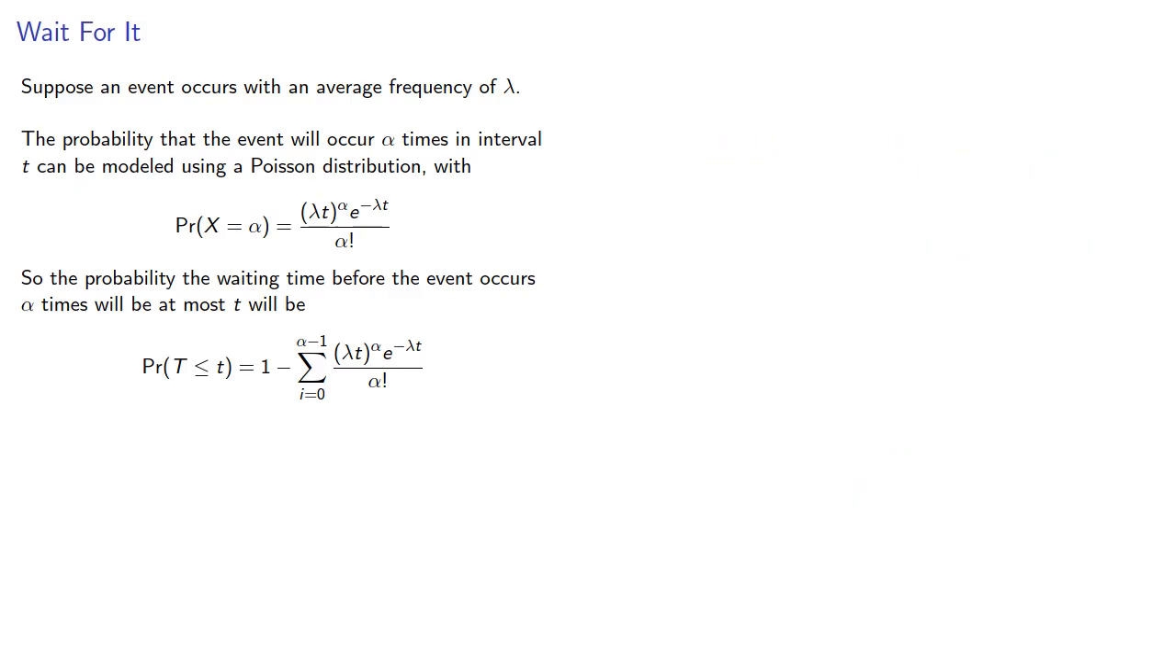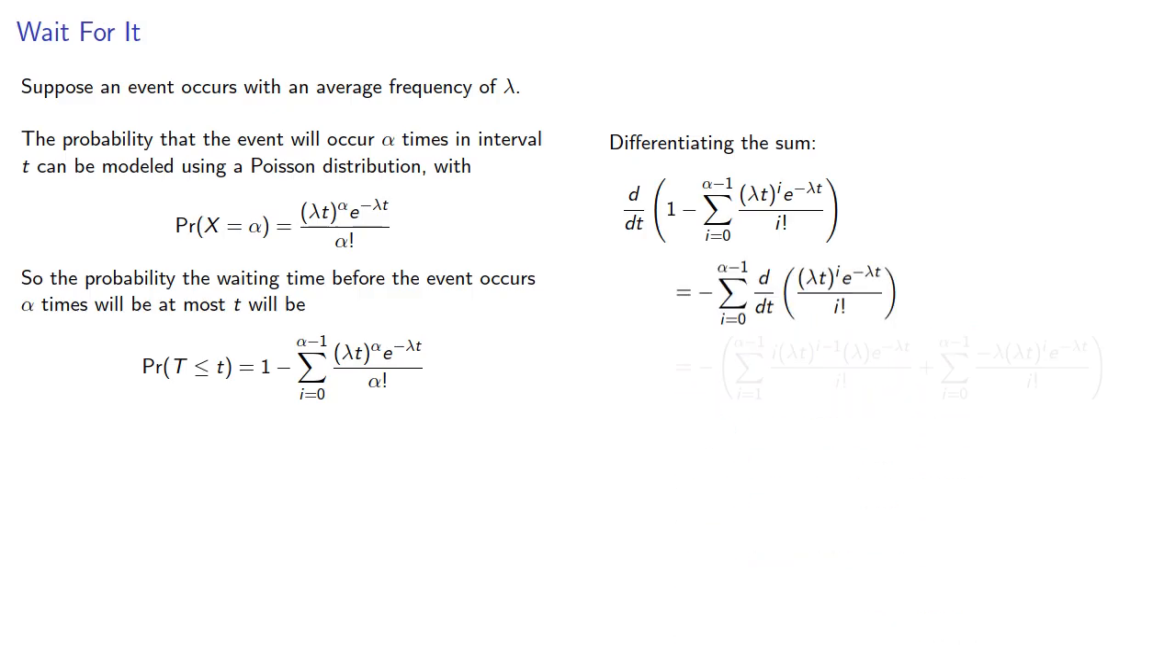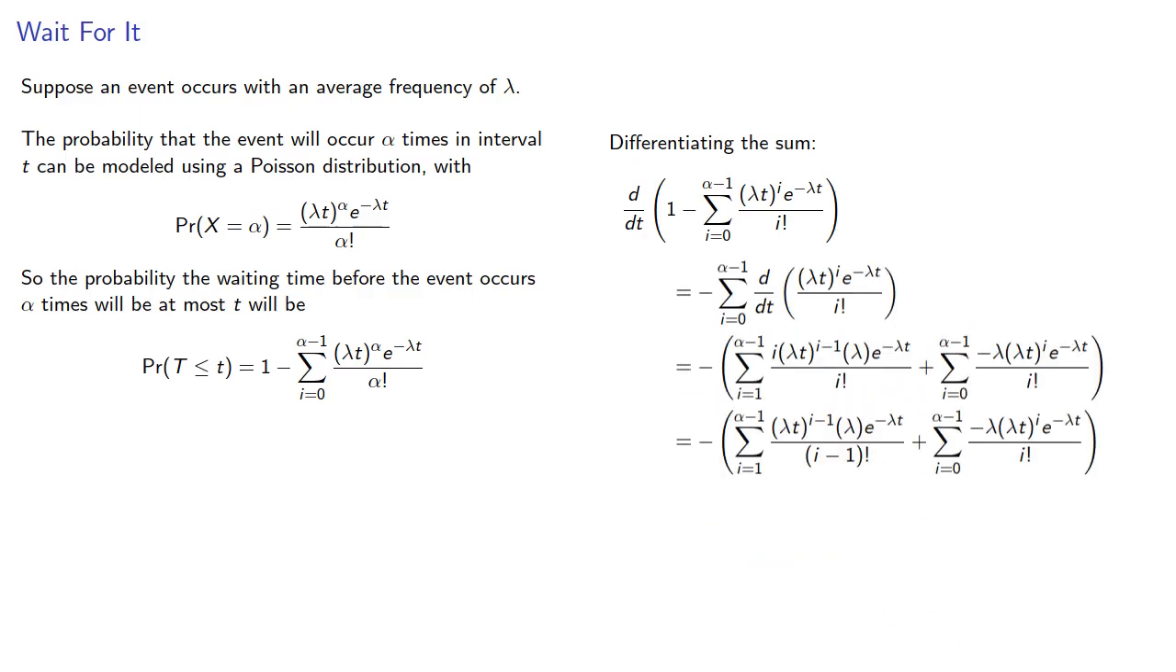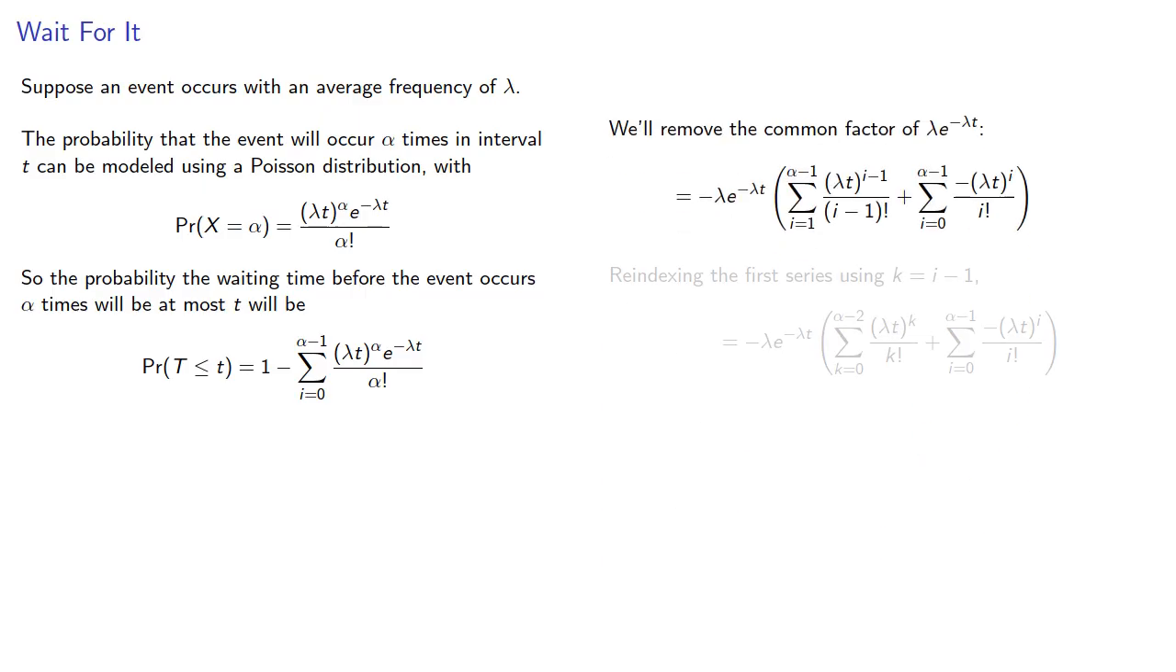Now, since t is a continuous random variable, this is actually a CDF, and so we can find the PDF by differentiating the sum. And so we get and let's go ahead and simplify this. We'll remove our common factor. We'll reindex the series.